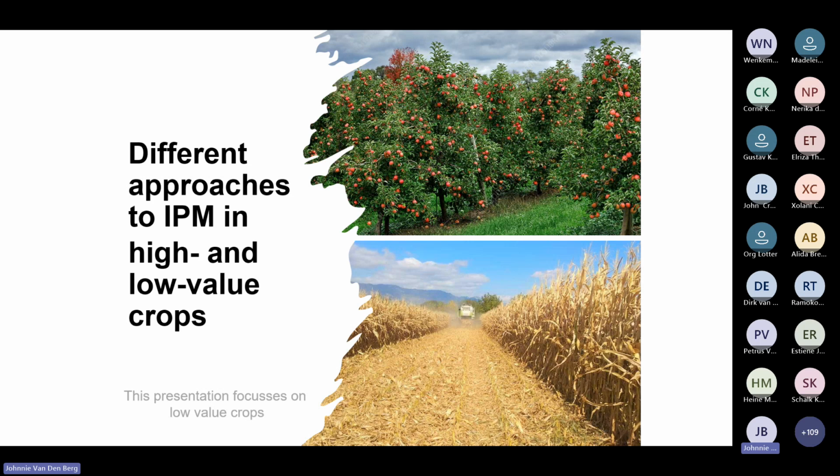I think crop protection workers working with citrus and macadamia and all the soft fruits are much more advanced in terms of IPM, the practice thereof, compared to the grain crops. There are many reasons for that, but we can't discuss that due to a lack of time.